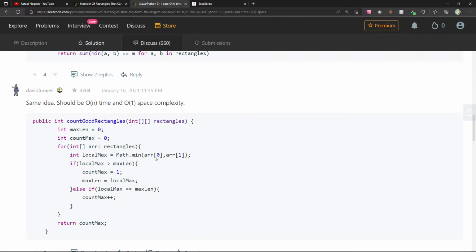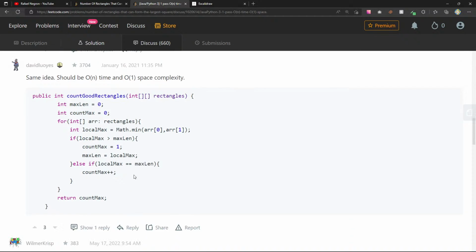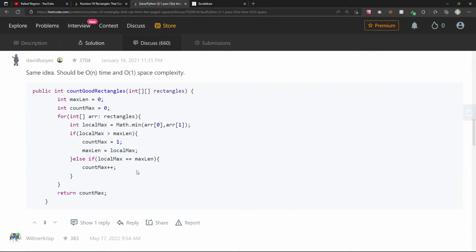Okay, if the local max is greater than max length, then count max equals 1. If it equals, oh, so they're not storing it per se, they're just saying if the local max is equal to the max length. So max length is local max. I see. Yeah, this is a nice optimization here.